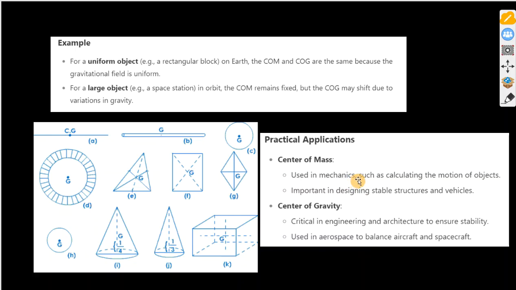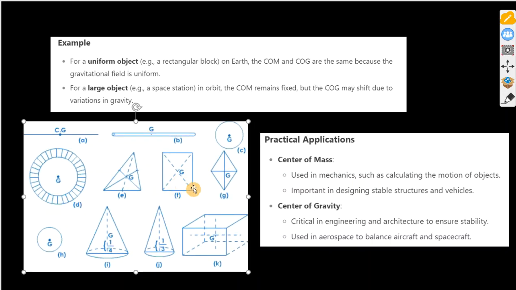So if you have performed an experiment involving a meter rule, you notice that the center of gravity is usually found at that point where the knife edge balances the meter rule. Then if you add different weights at different sides of the meter rule, you now see that the center of gravity, now the center of mass, tends to lie at that side that is closer to the object with higher mass.